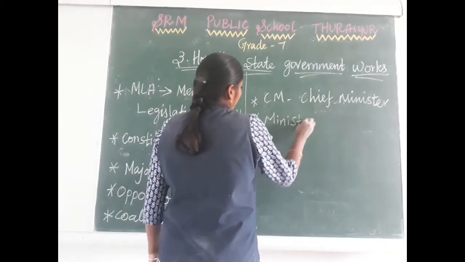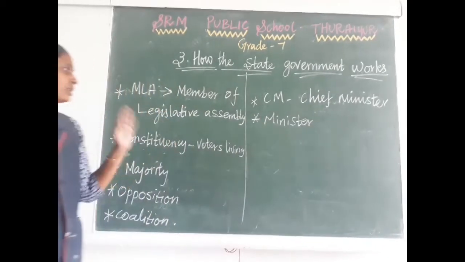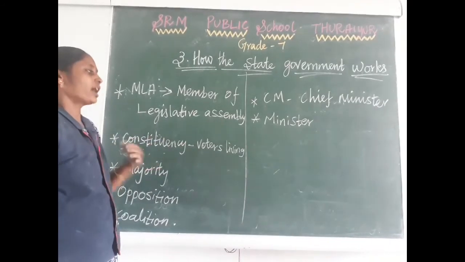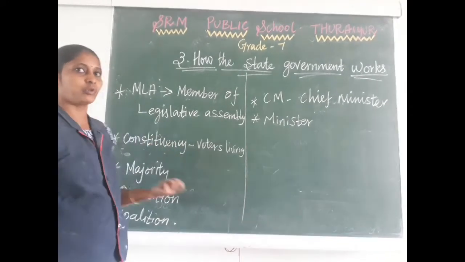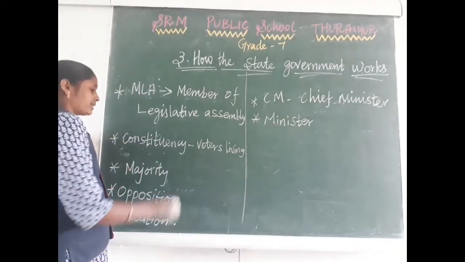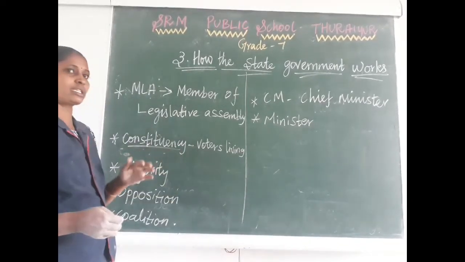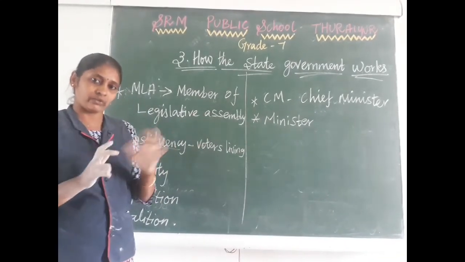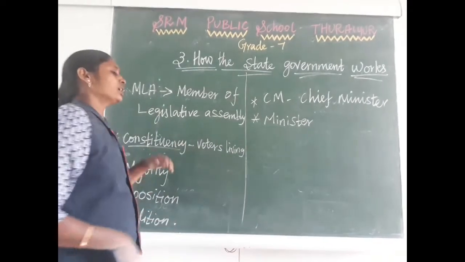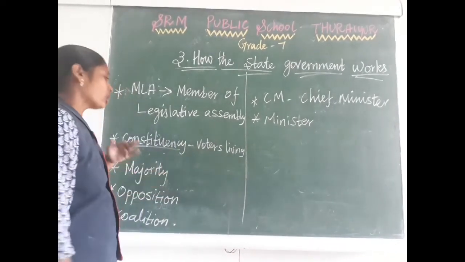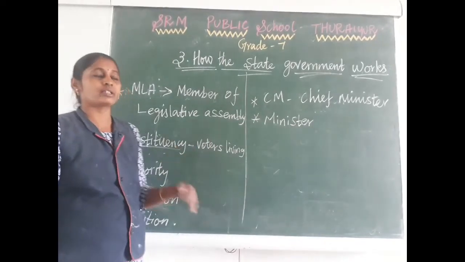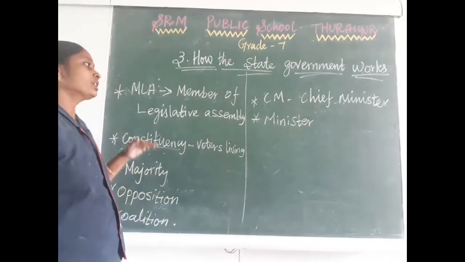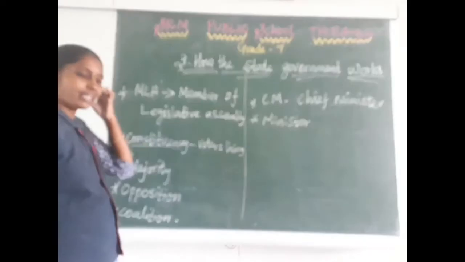So, a small recap. What do you mean by MLA? MLA means Member of Legislative Assembly. In each and every state we have a number of MLAs. Next is constituency. Constituency means the area where the voters live; this place is divided into many small areas, and each small area is called a constituency. In that constituency, the eligible people cast their votes at the time of election, right?